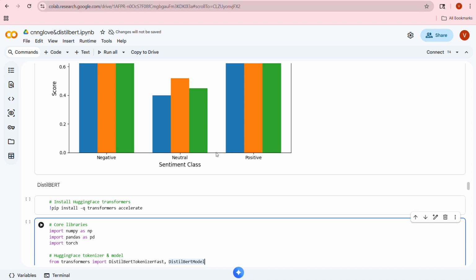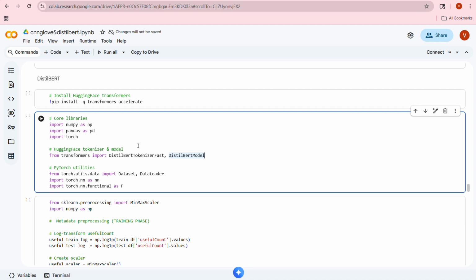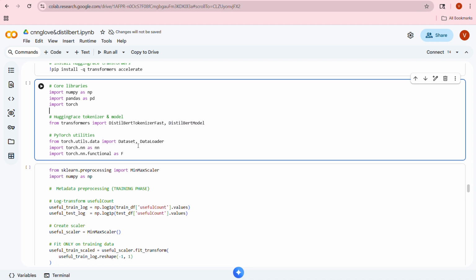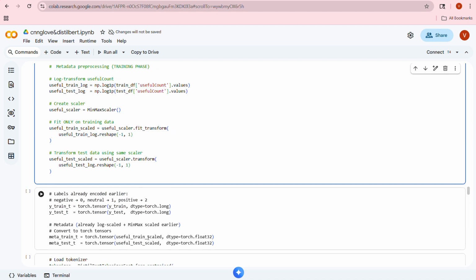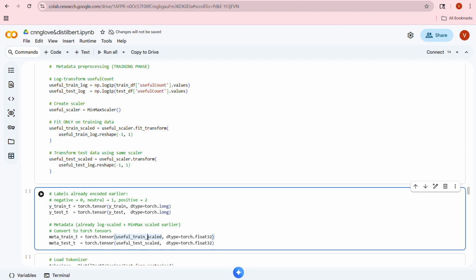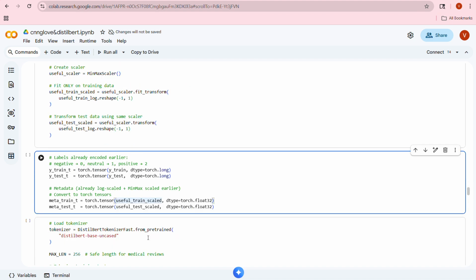We used DistilBERT because it is a lightweight transformer model. DistilBERT improved performance because it captures contextual relationships between the words. It can understand the language of the vocabulary, and it can get a relationship between the previous word and the current word. So we used DistilBERT, and it performs much better than the CNN and GloVe. However, since DistilBERT is trained on general text, it still lacks domain specific understanding, because we are using medical terminology, whereas DistilBERT cannot understand all the medical terminology.